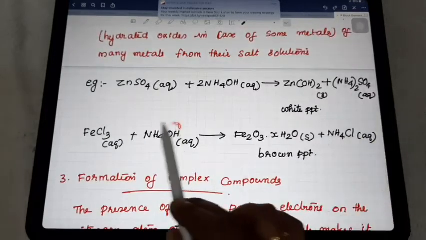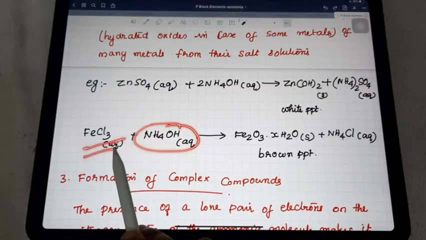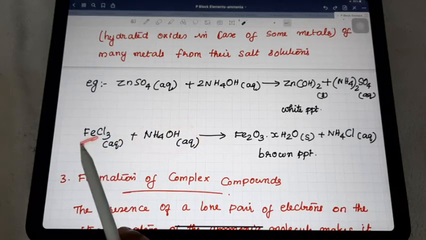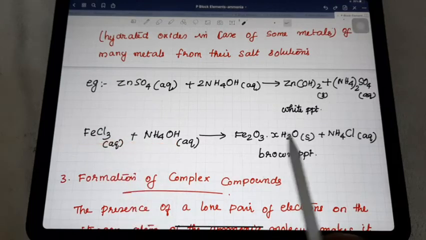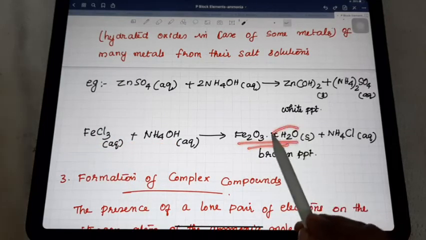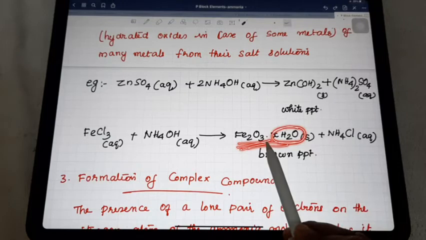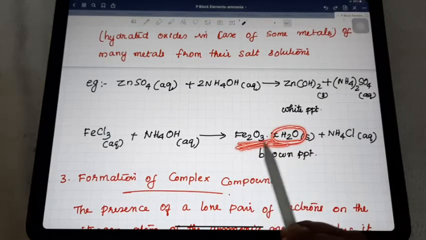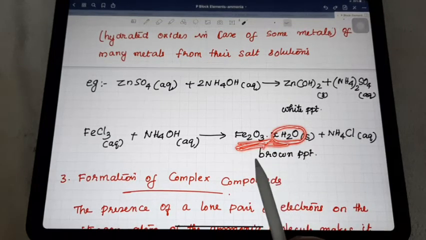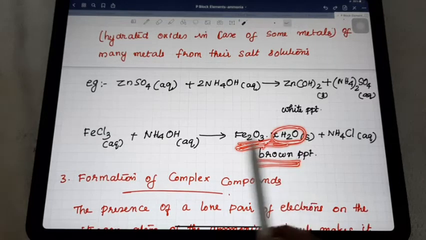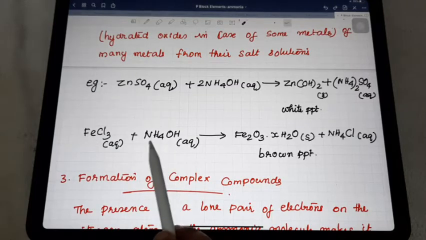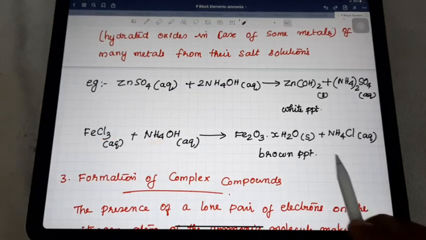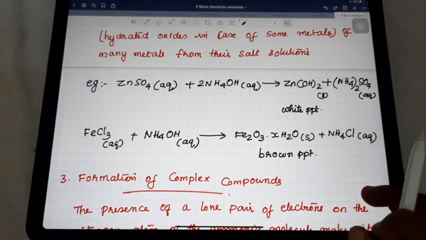Then when the aqueous solution of ammonia is treated with a metallic salt solution, here the metallic salt solution is iron chloride, what happens due to this combination? The hydrated oxide, hydrated meaning water and oxide meaning metallic oxide, hydrated metallic oxide, is resulting here. This will result as a precipitate. So Fe2O3·xH2O, along with ammonium chloride, is resulting. So this is one of the chemical reactions of ammonia.